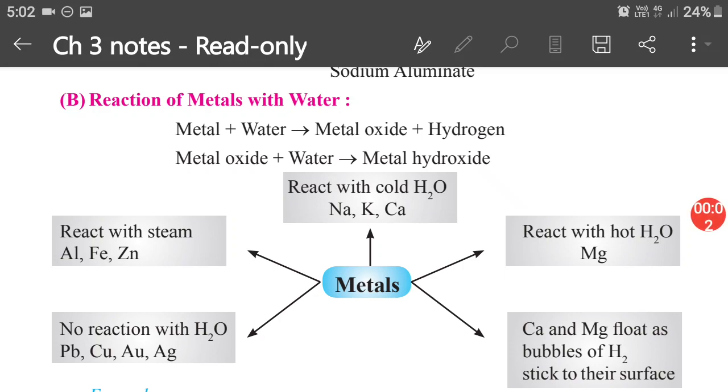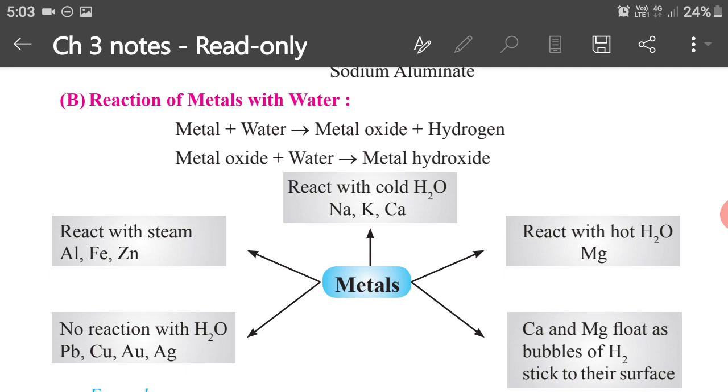Good morning, children. Again, in continuation of chapter 3, metals and non-metals, today we will discuss reactions of metals with water. Metals, when they react with water, form metallic oxide and hydrogen gas is released first of all. Then, in continuation of this reaction, metallic oxides dissolve in water and form metallic hydroxide. That means they form a base.